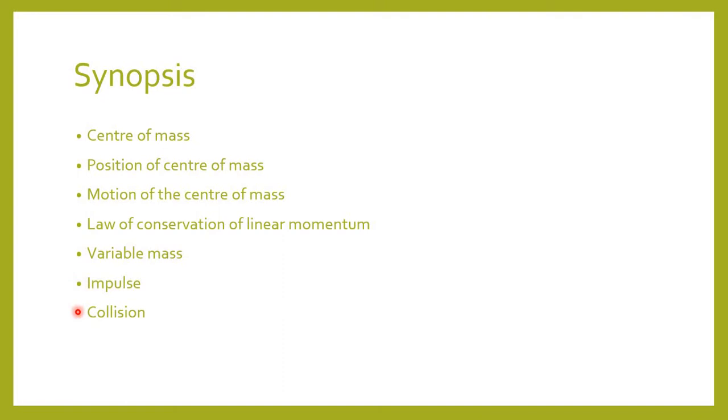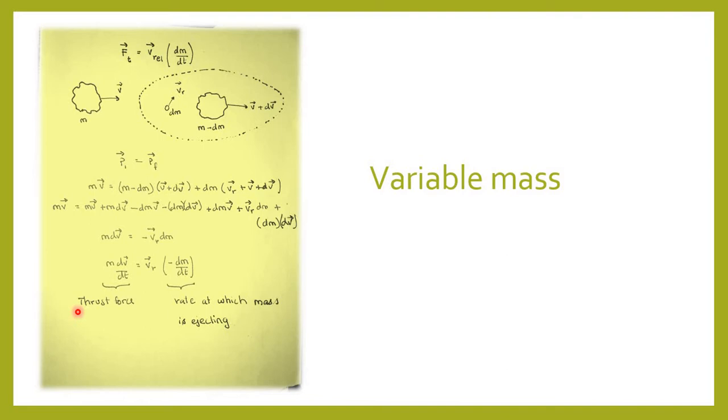So let's get going. Variable mass. In our discussion of the conservation of linear momentum, we have so far dealt with the system where the mass remains constant. We now consider those systems where mass is variable, that is, those in which the mass enters or leaves the system. A typical case is that of the rocket, from which hot gases keep on escaping, thereby continuously decreasing its mass. In such problems, you have nothing to do but apply a thrust force to the main mass in addition to all other forces acting on it.